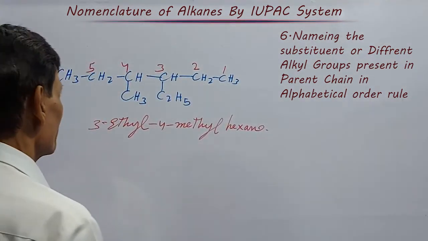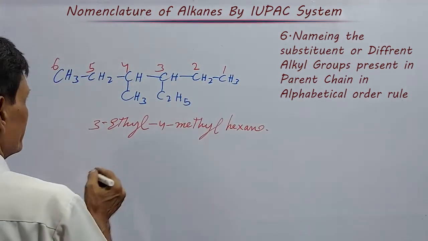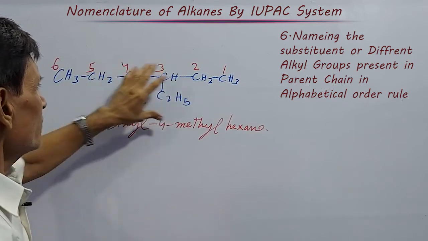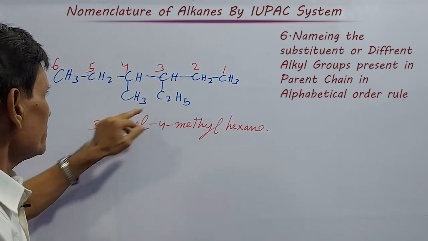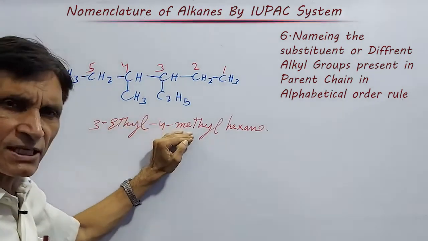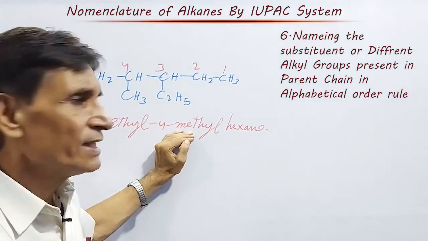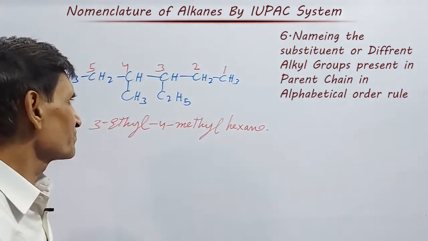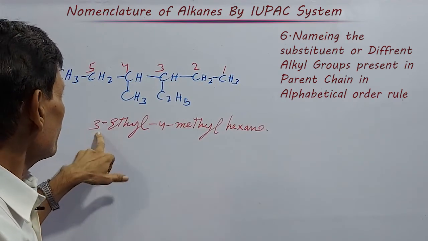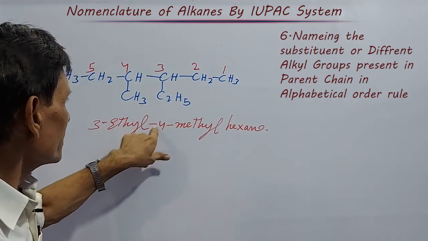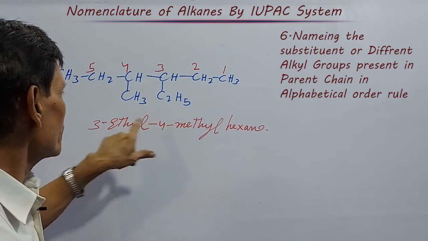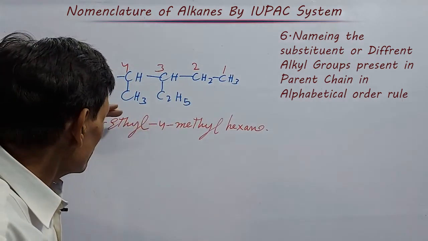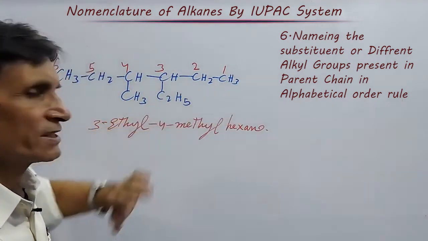Let us see one example. Like here, in this case only, whenever two or more are present, each substituent is written in alphabetical order irrespective of their position in the parent chain. It does not depend where it is; we have to write in alphabetical order. Then number and name are separated by a hyphen. Like that, each side chain is written in alphabetical order.